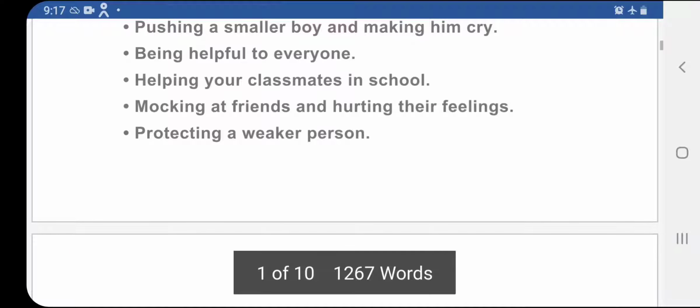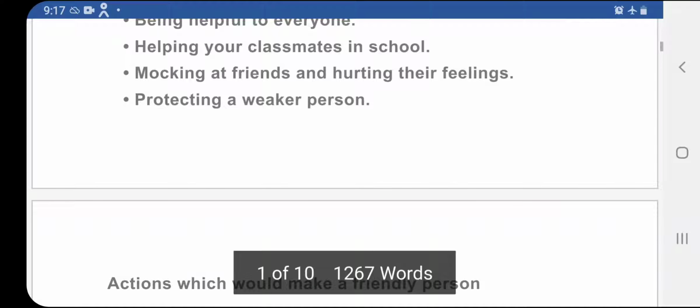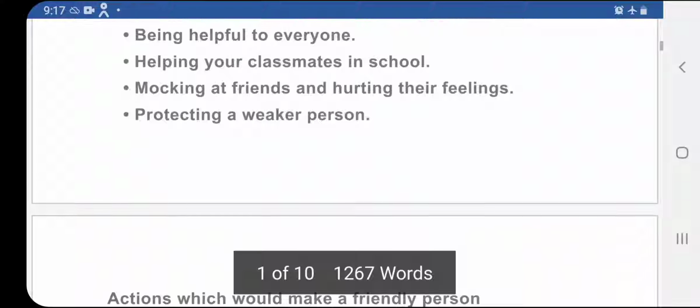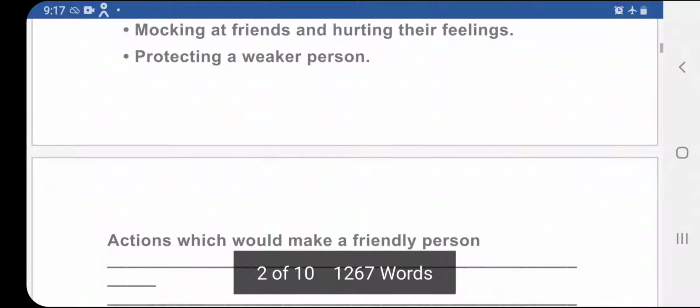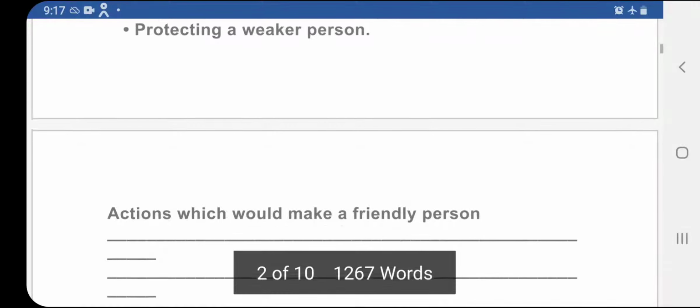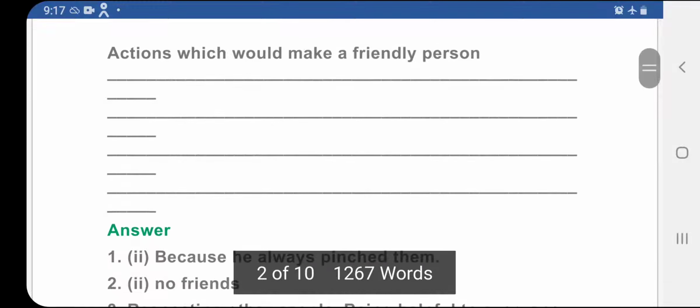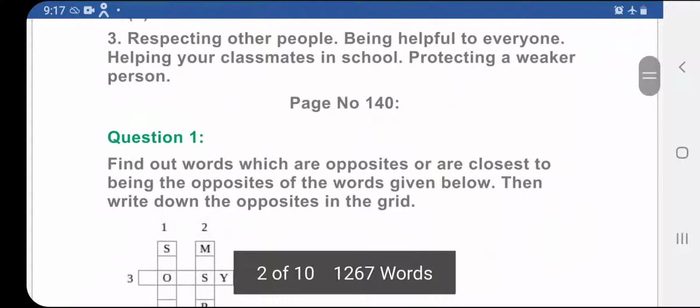You can make more friends. Helping your classmates in school? That is good manner. Mocking friends and hurting their feelings? That is the sign of a bully. Now, protecting a weaker person? Again, you can make good friends. You're supposed to note them down in the notebook.